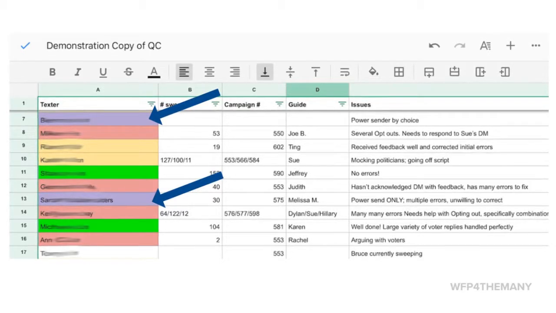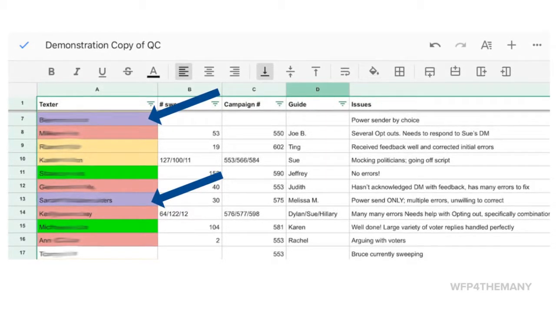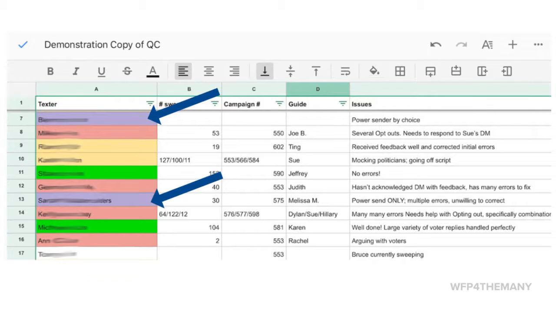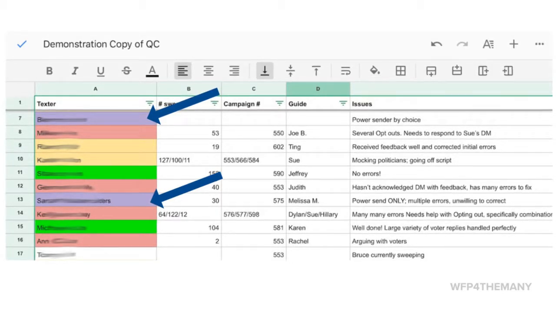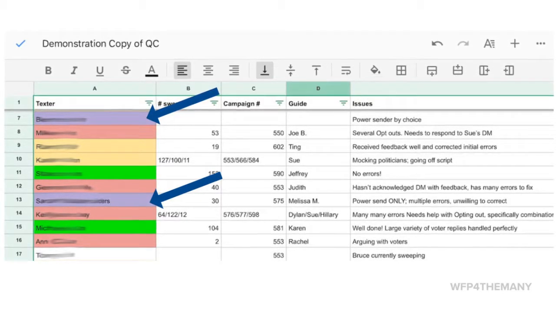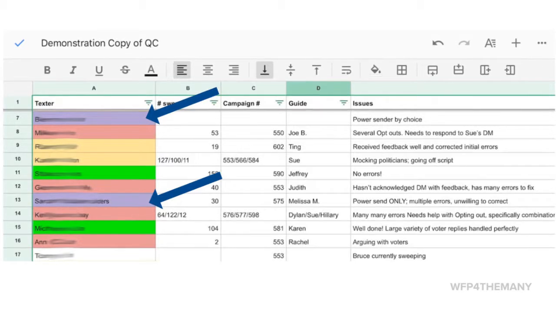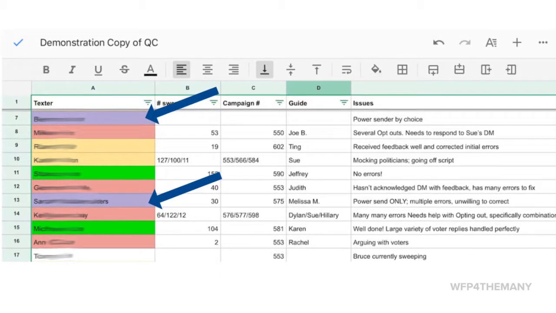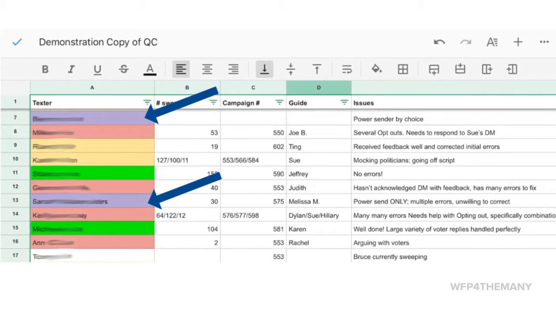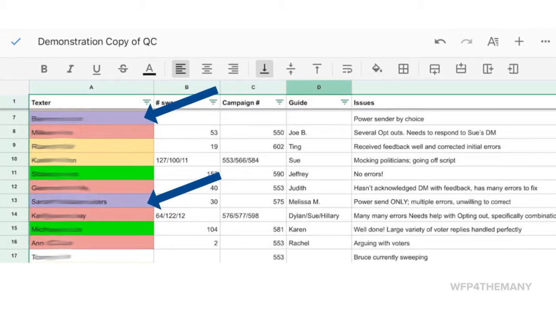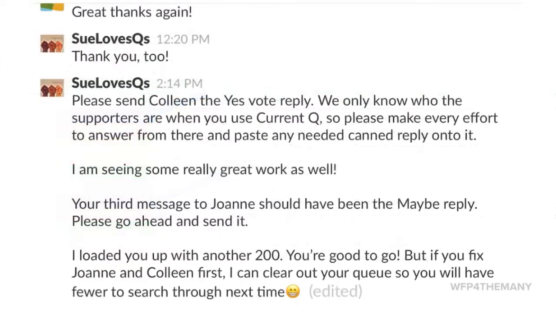Purple designates power texters. They send initial messages only, and when they stop, notify the moderator that the replies need to be reassigned. Some are power texters by choice to accommodate their busy schedules or ability to multitask. Others are power texters because they cannot assure quality work or refuse to correct errors.